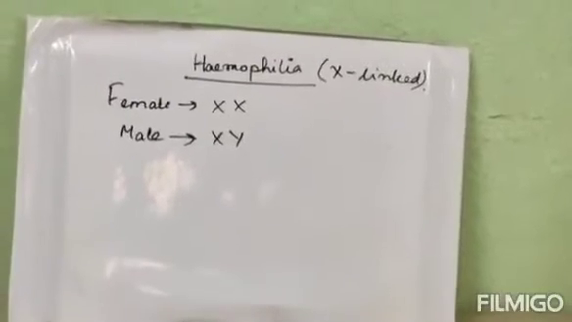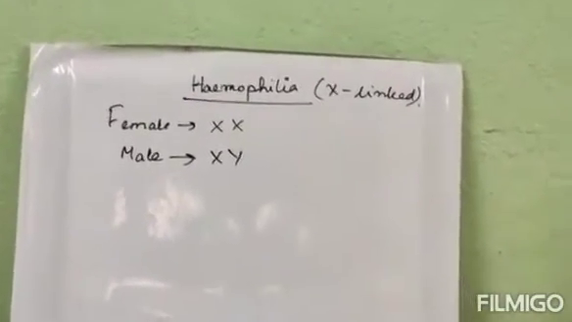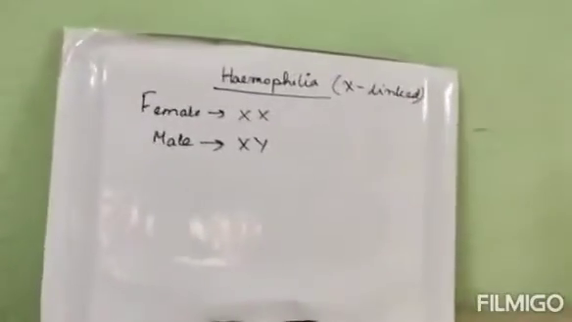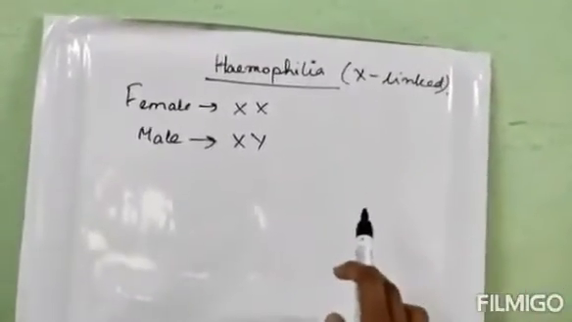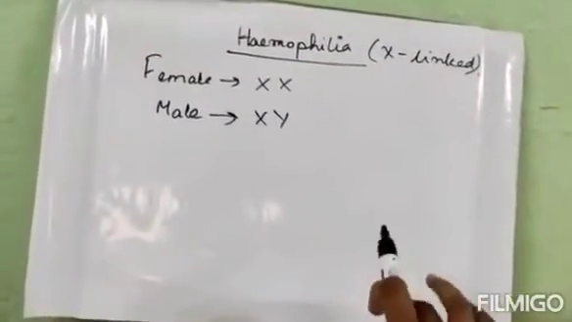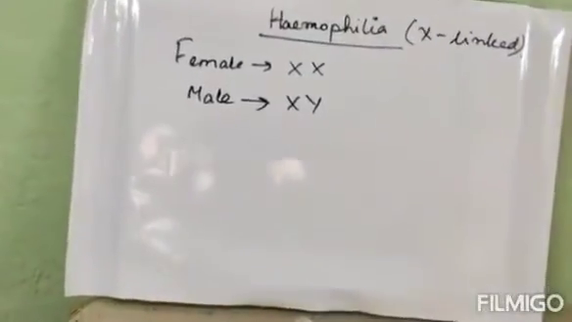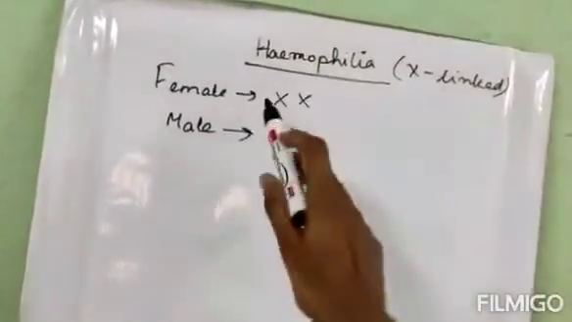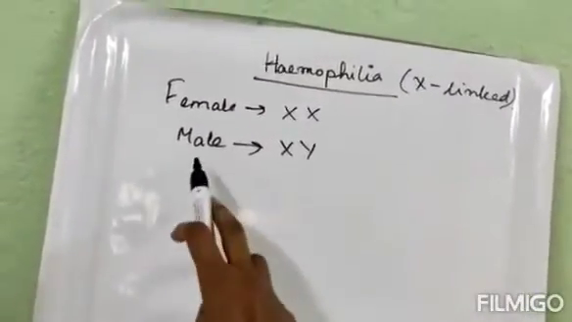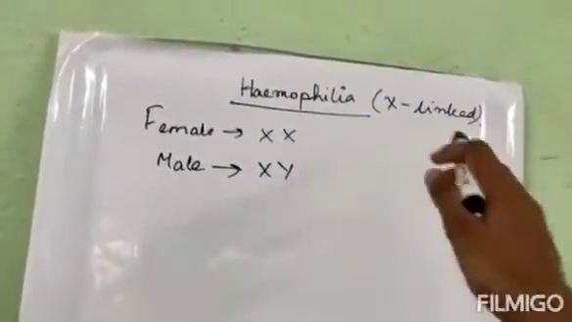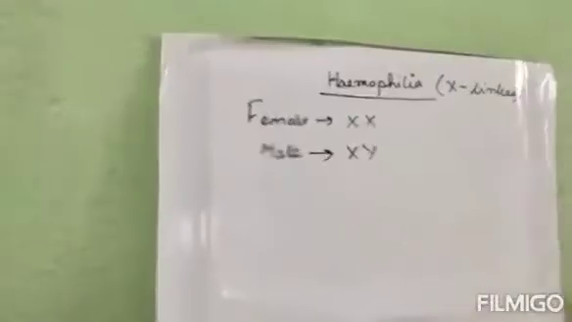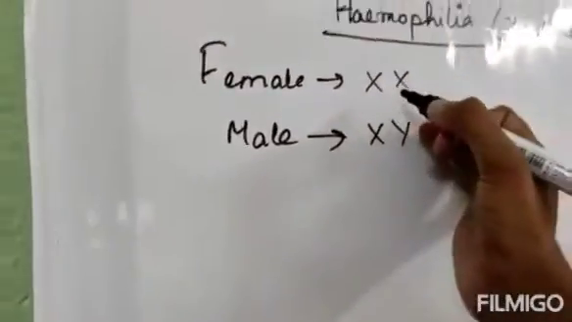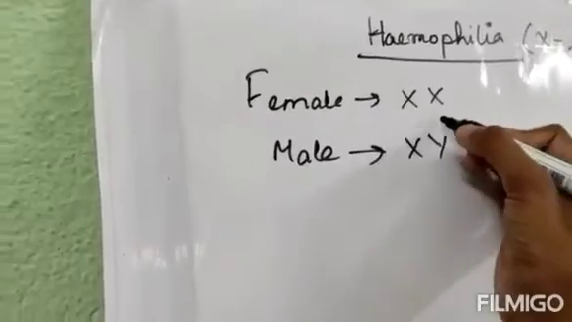So let's get started. We all know that hemophilia is an X-linked disease, whereas thalassemia is an autosomal recessive disease. X-linked means it is affecting the X chromosome of the person. The genetic constitution of the female is XX, and that of the male is XY. This disease is affecting the X chromosome. We all know that genes or chromosomes exist in pairs.